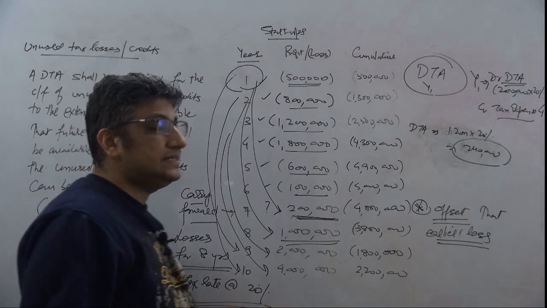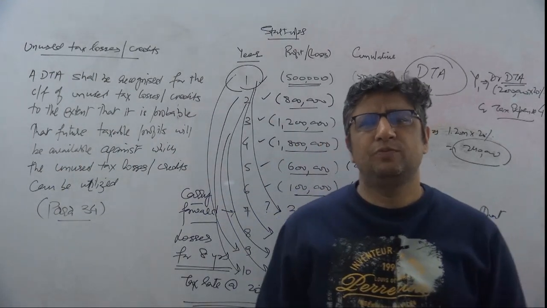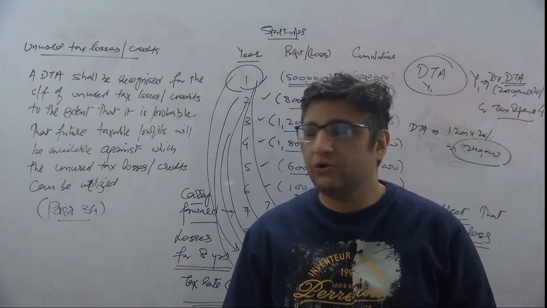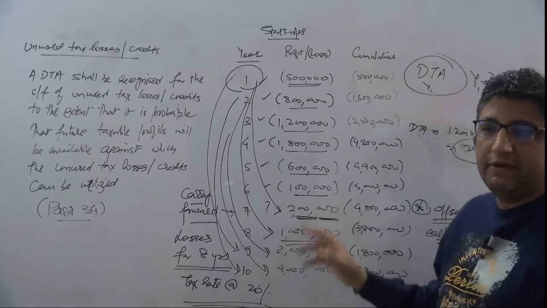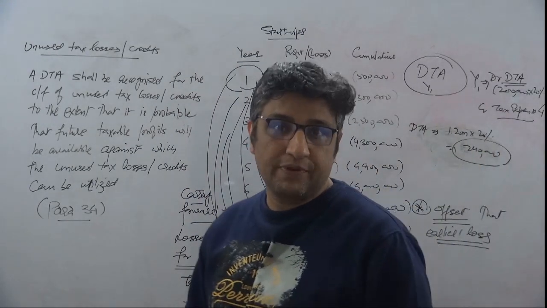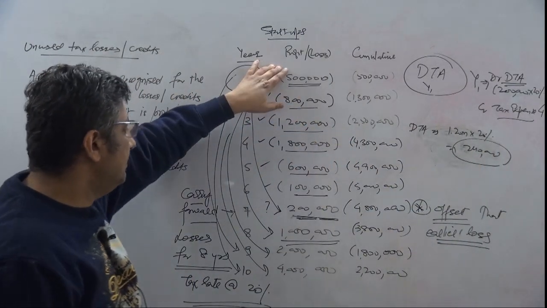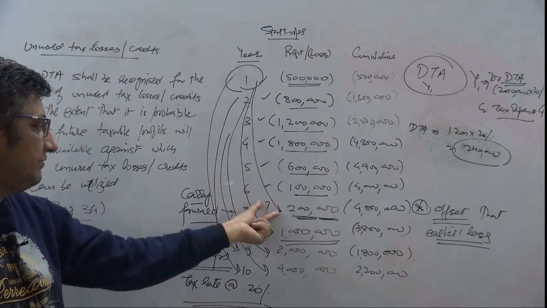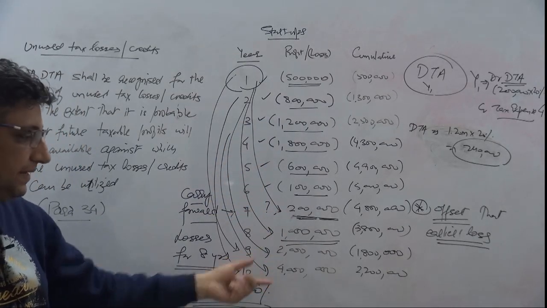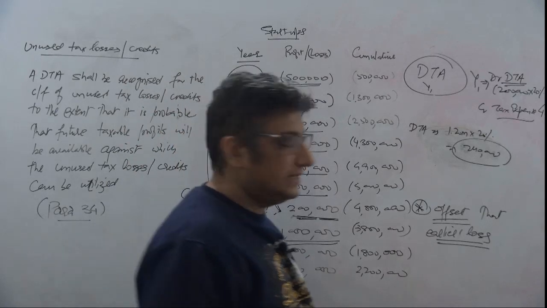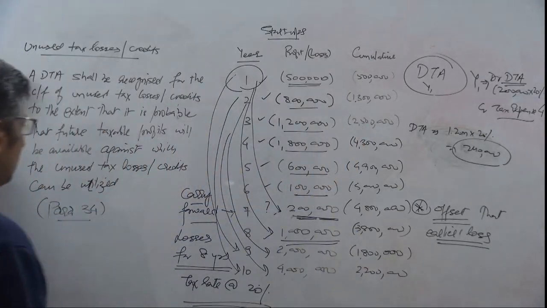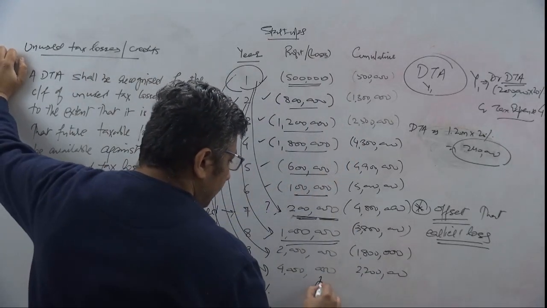So the question is that, do I need to be absolutely sure about this profit? Well, the answer is no, we don't know. We don't know at the end of year one whether we will have a profit at the end of year 7, 8, 9, 10, as the case may be. What is more important? The standard uses a term called as probable.